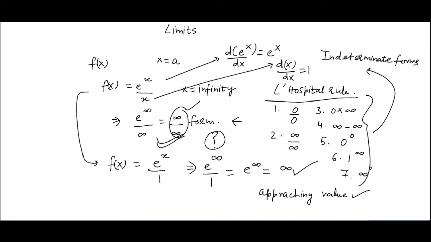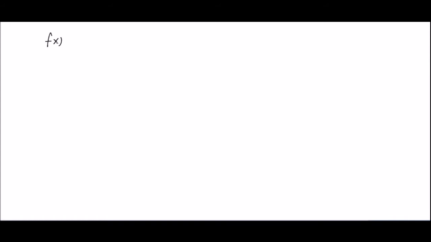Now, suppose we do not come across the indeterminate forms, such as in the example f(x) equals x, and we need to find its limit at x equals 0. Then we simply put the value inside the function and we get f(x) as f(0), which is 0. But we cannot say about its approaching value.